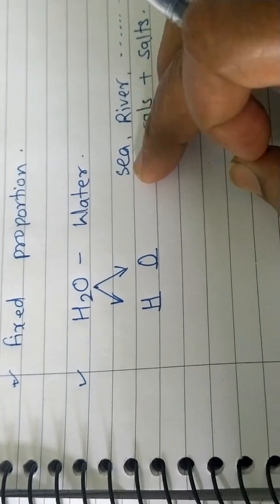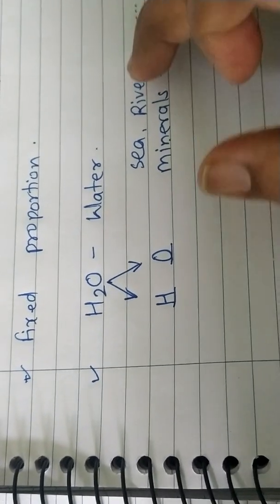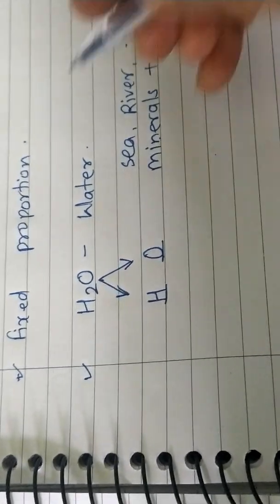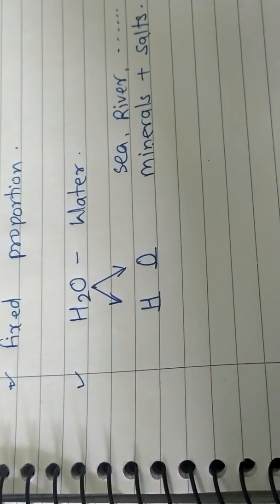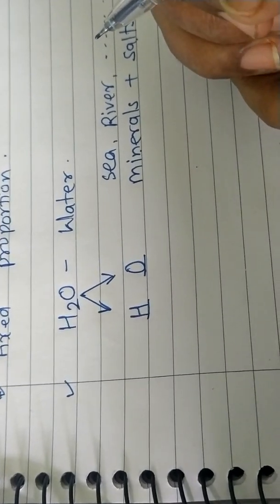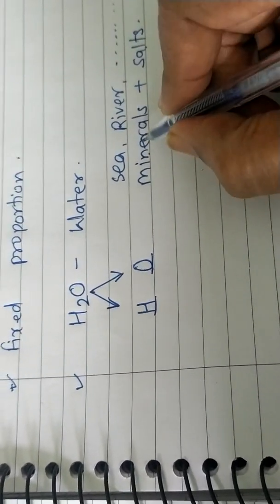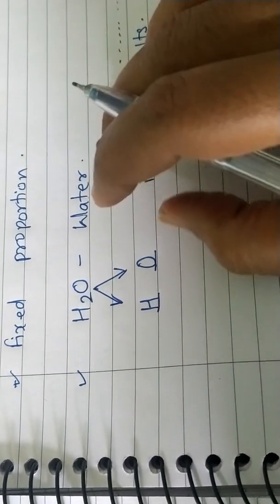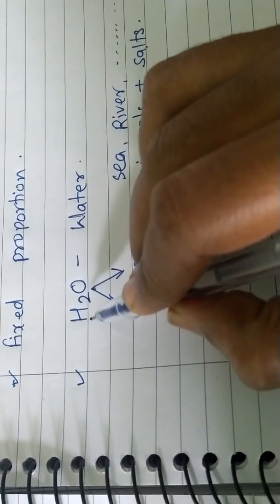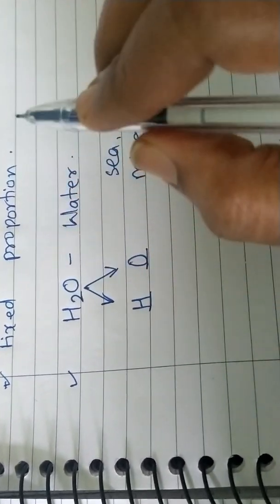It is not that for sea water the formula will be something different, or for river water something different. The minerals and salts only affect the taste and the appearance of water. Getting it? They are not at all concerned with the H2O part. It will remain the same everywhere.